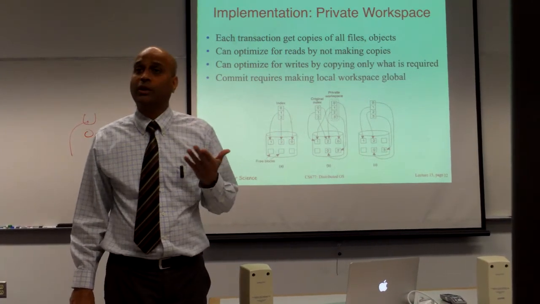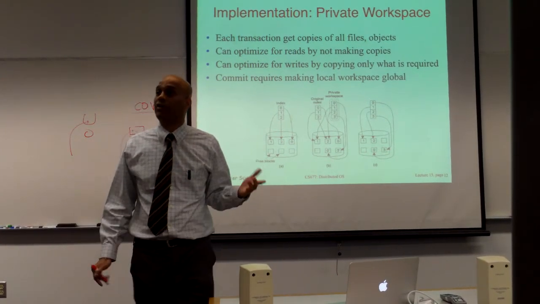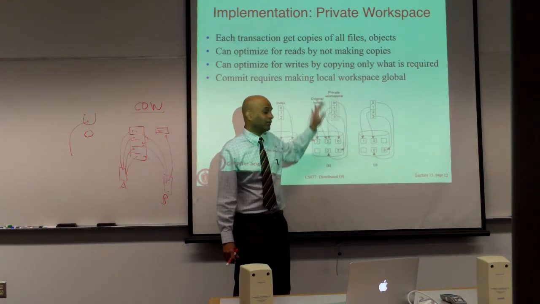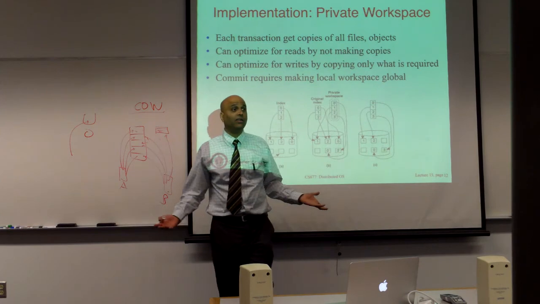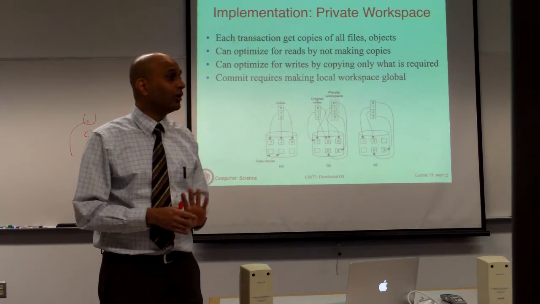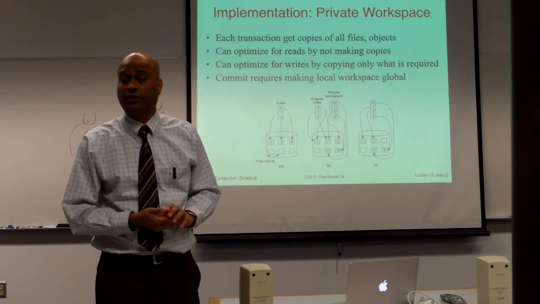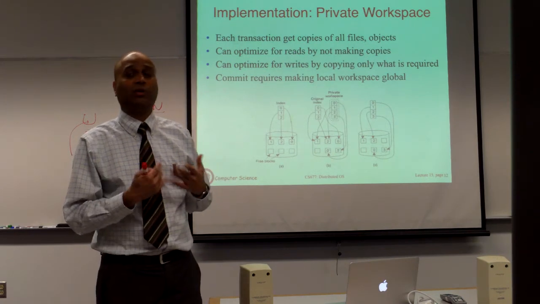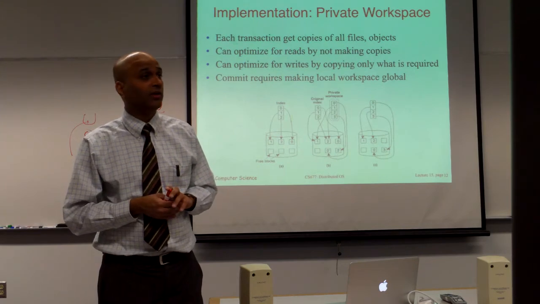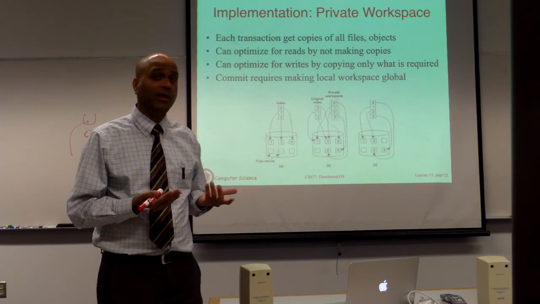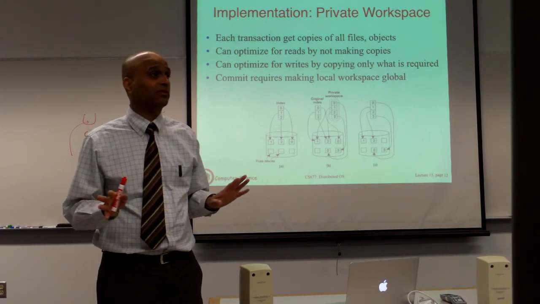Now, if you have to simply abort the transaction, undo its effect, there is nothing to do because you never even wrote to the database. You simply delete this and those blocks are gone, 0 prime and 3 prime, and then nothing has actually happened to the database. So it's very easy to undo changes. If a transaction fails or it aborts or anything happens that requires you to undo its effect, then you simply throw away the private copy. Main database has not been modified yet, so there's nothing to do.